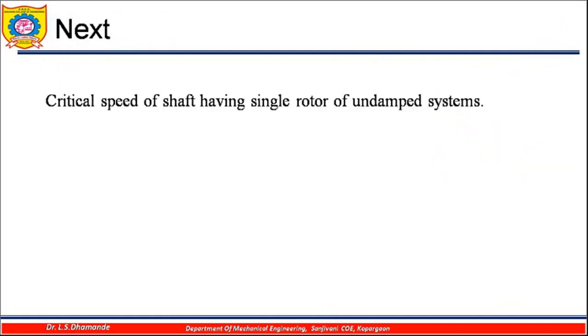So this is what we have about the bandwidth, and in the next class we will see the critical speed of a shaft having a single rotor of undamped systems.